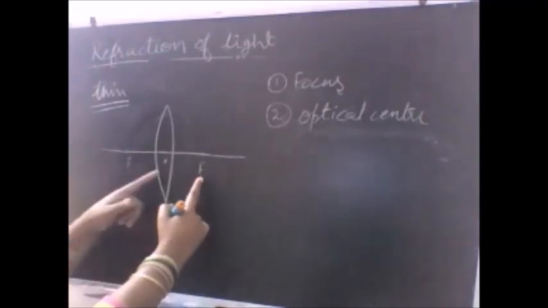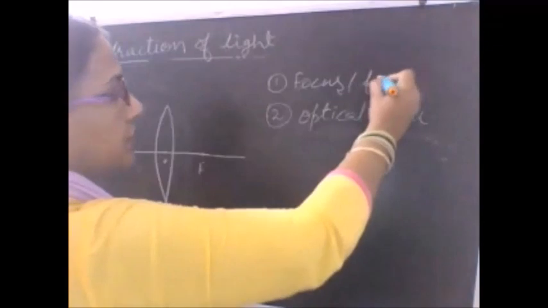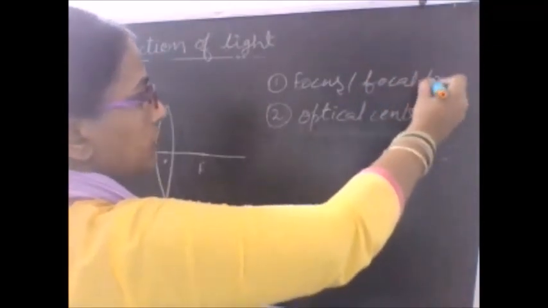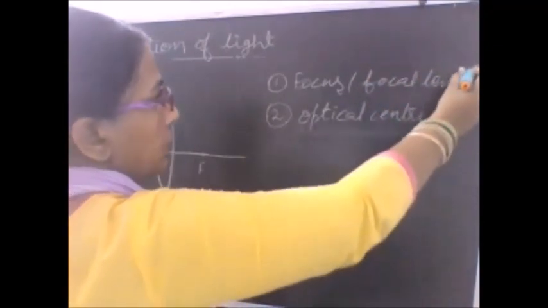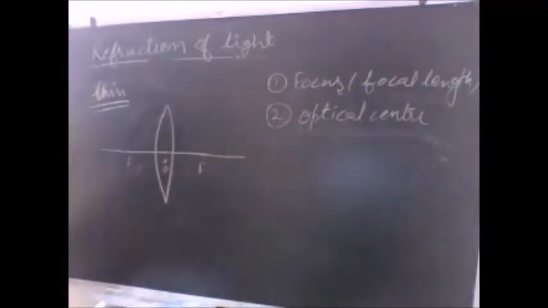What do we call this length? We call this length the focal length. So the distance of the focus from the optical center is called the focal length. So focal length on both the sides should be the same.